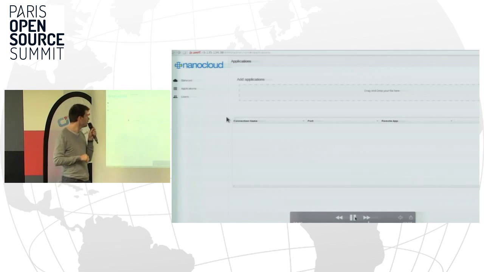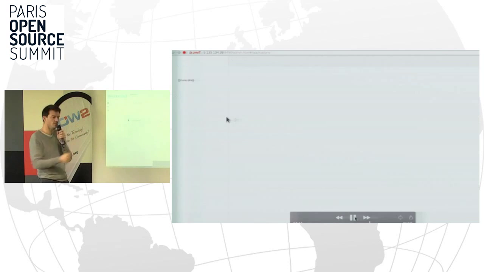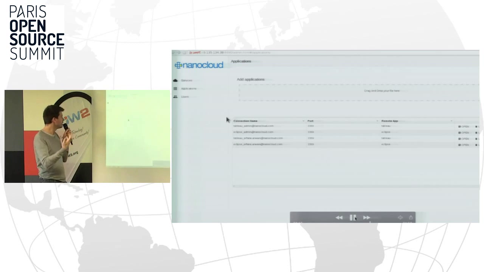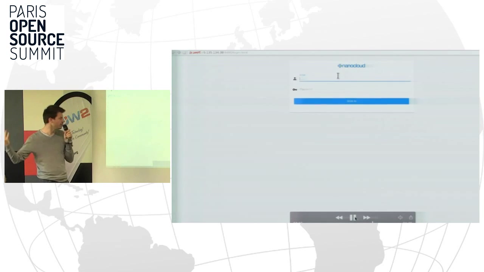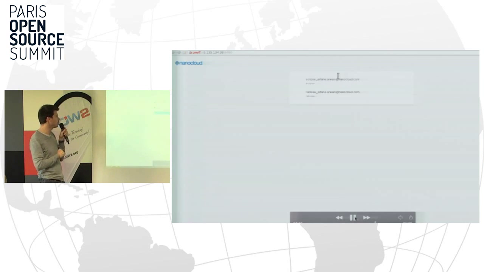Now we can log out of this admin console, and we will log in as an end user. That for sure didn't install anything. You are the IT guys, and you install it for everyone. You can now have, for example, 100 people that will log in to the NanoCloud community and be able to reach the Tableau software.